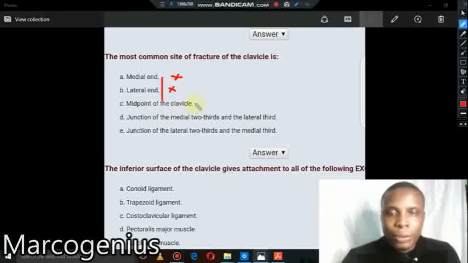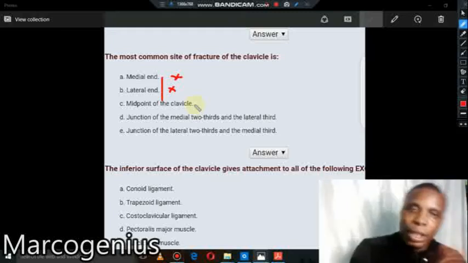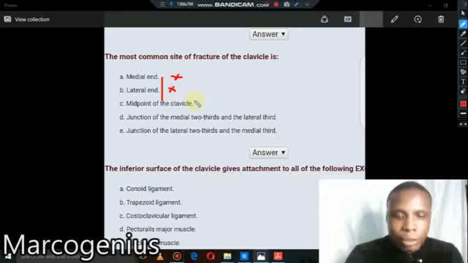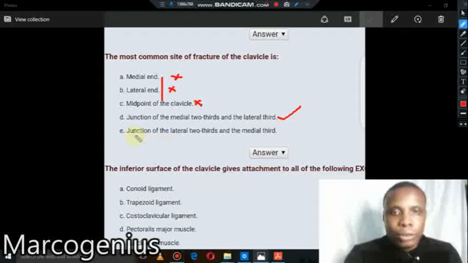The midpoint of the clavicle, is it the midpoint? Know that the medial part has the medial 2/3, while the lateral part has the lateral 1/3. They didn't share it equally, so it cannot be the midpoint. This is wrong. So the junction of the medial 2/3 and lateral 1/3, obviously, because I told you that is where the medial 2/3 and lateral 1/3 meet. So this is correct. The junction of lateral 2/3 and medial 1/3? No, this is wrong, because it's always medial 2/3 and lateral 1/3. It can never be lateral 2/3.